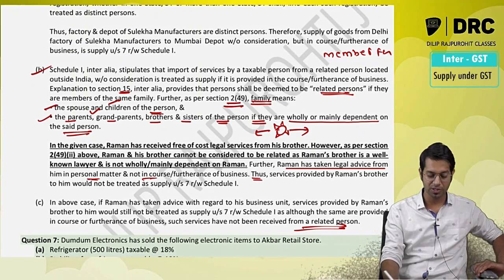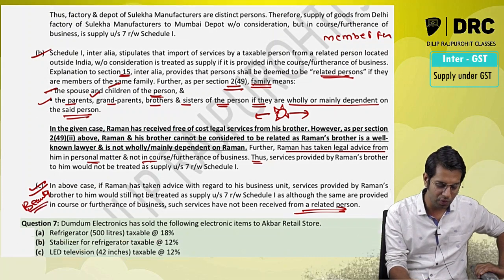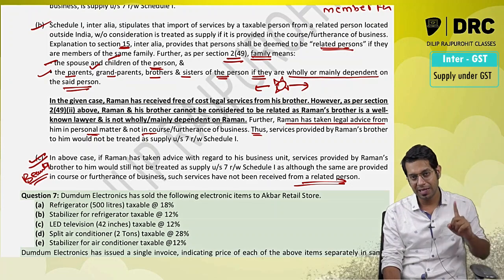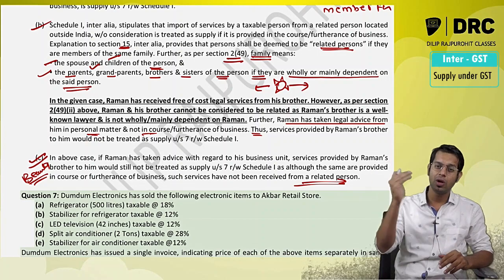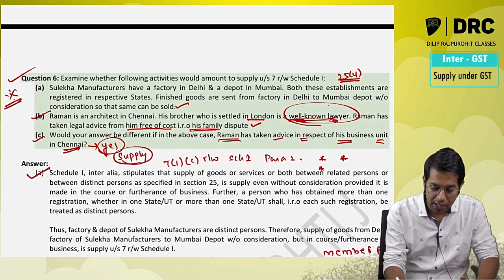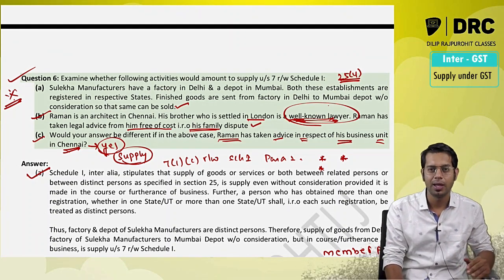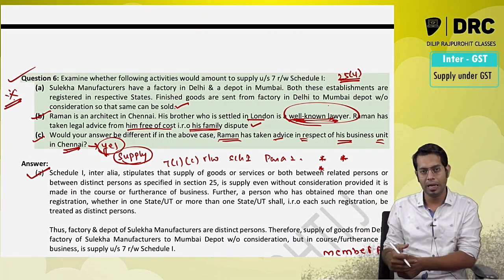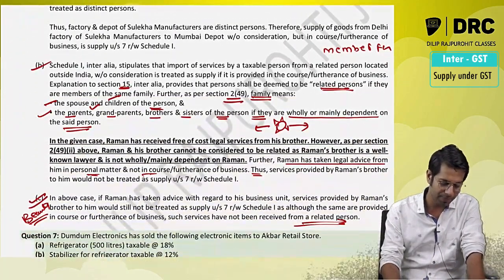What if it is for business purpose? This is the beauty. See the beauty. Sir, what is the beauty, sir? Now if I have imported the services from my relative outside India, it will be treated as supply even if it is without consideration. In the present case, he is my brother. He is a well-known lawyer. If he is a well-known lawyer, it means he is earning well over there. If he is earning well, that means he is not dependent on me. If he is not dependent on me, he is not my relative. So if I import any services from a non-related person, it is not a supply.